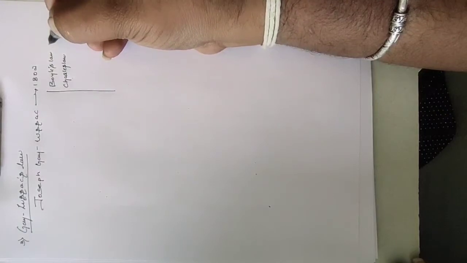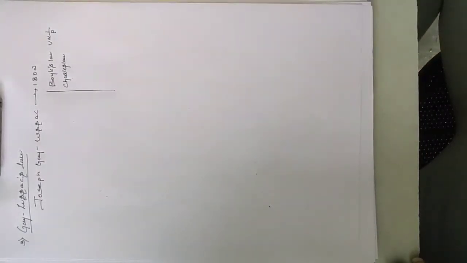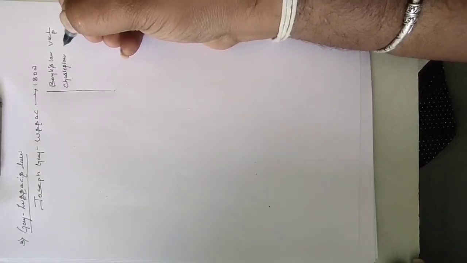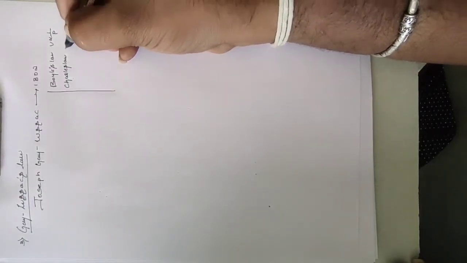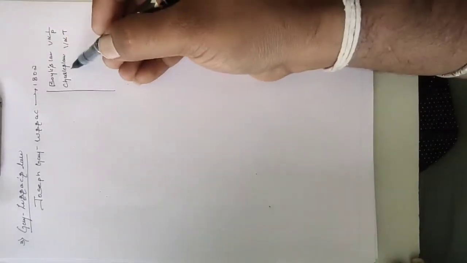We have taken that volume is inversely proportional to the pressure. Correct? Whereas in Charles' law, we took constant pressure, and we took that volume is directly proportional to the temperature. That is what Boyle's and Charles' laws say.